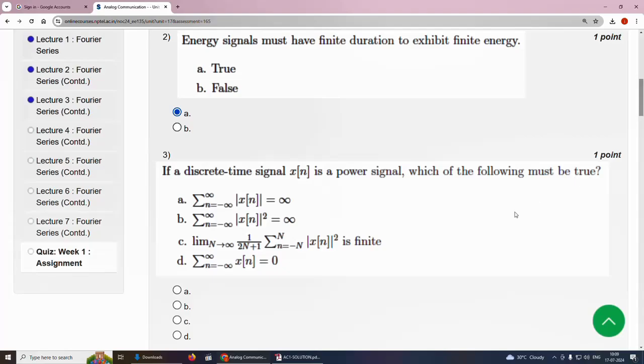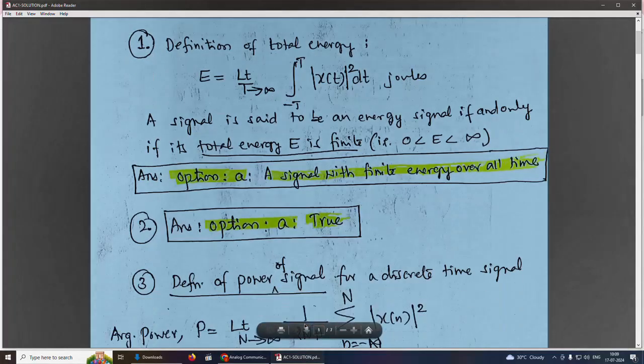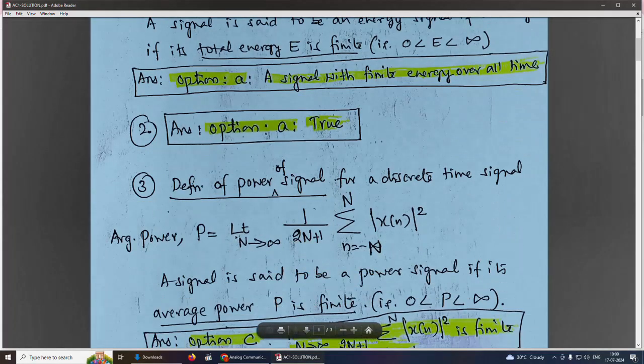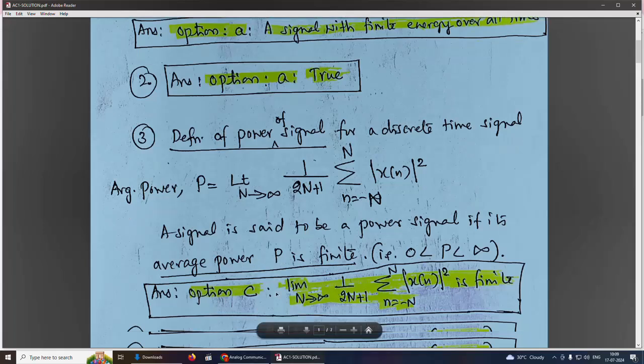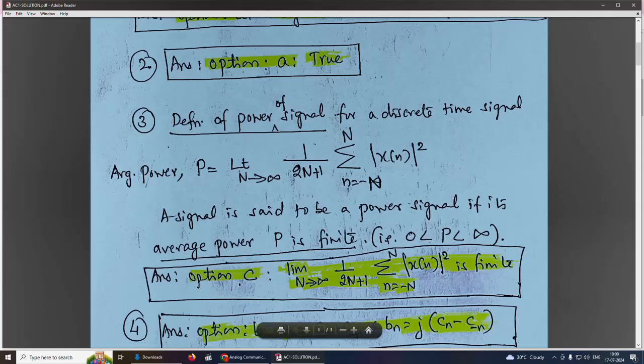Third one, if a discrete time signal x of n is a power signal, which of the following must be true? The solution is, definition of power of a signal, average power for a discrete time signal is given by P equal to limit n tends to infinity 1 by 2n plus 1 summation n equal to minus n to n x of n magnitude square. A signal is said to be a power signal if its average power P is finite, that is P is greater than 0 but less than infinity. So the answer is option C.